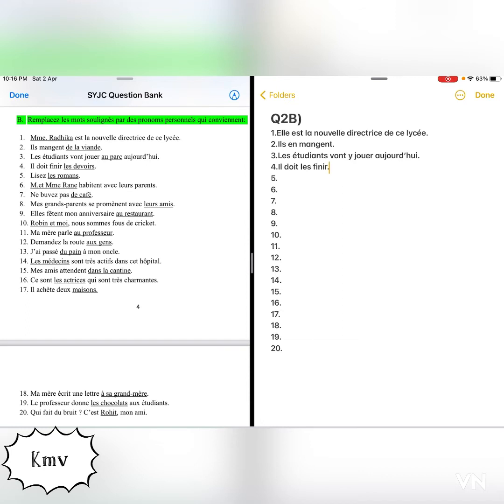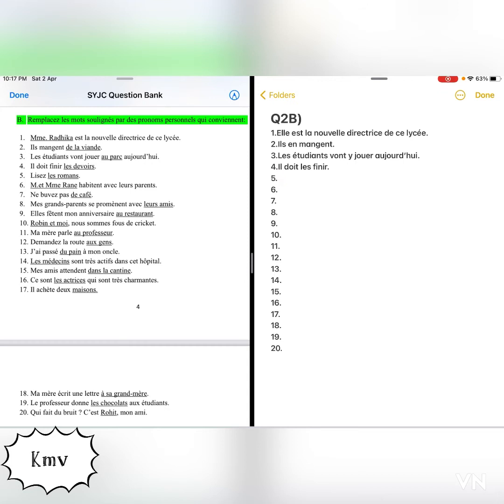Okay. Next, lisez les romans. Lisez quoi? Les romans means read the novels. Read what? The novels. So here les romans, again it is coming directly after the verb, right? So it is a direct object. So a direct object needs to be replaced with a direct object pronoun. Which pronoun will you use? Direct object pronoun les.